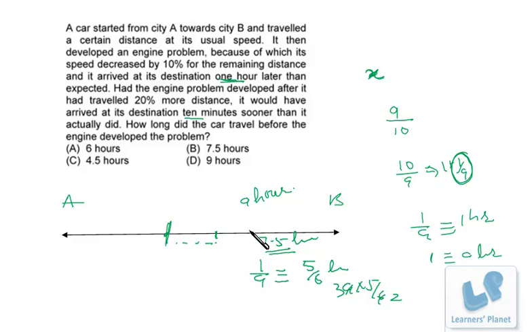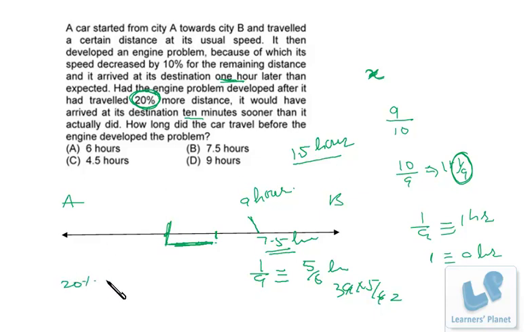Now friends, in both the cases, what is the difference? 9 and 7.5. That means the difference is 1.5 hours. So 1.5 hours is the difference because of this 20% distance. Isn't it? This part. So 20% of the distance can be covered in 1.5 hours, that is 3 by 2 hours.